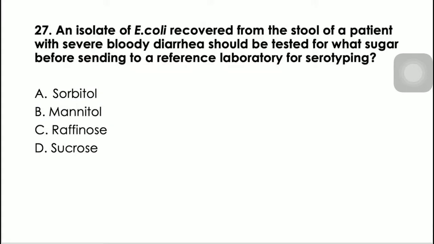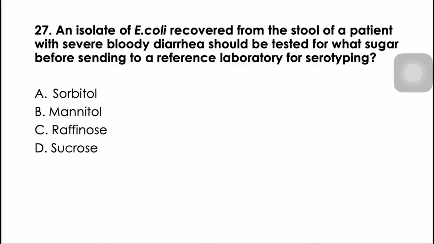Number 27, an isolate of Escherichia coli recovered from the stool of a patient with severe bloody diarrhea should be tested for what sugar before sending to a reference laboratory for serotyping. So again, this one probably is a case of EHEC or enterohemorrhagic E. coli, also known as STEC or Shiga toxin Escherichia coli, or VTEC, verotoxin Escherichia coli.